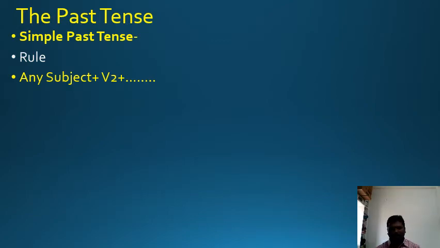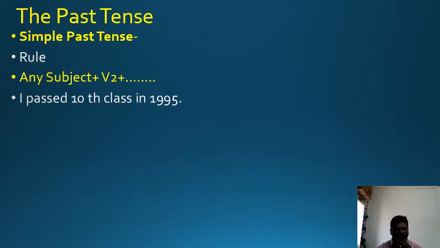Rule to form: any subject plus V2. Any subject plus V2 is known as past simple tense. Past simple tense is formed by using any subject and V2. Look at the example. I passed 10th class in 1995.